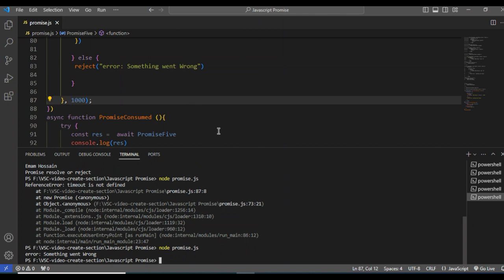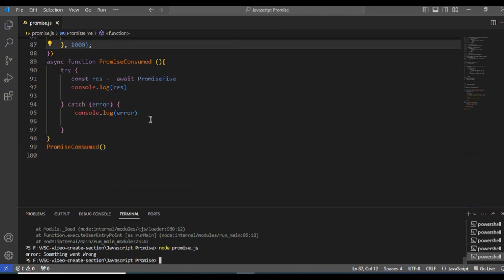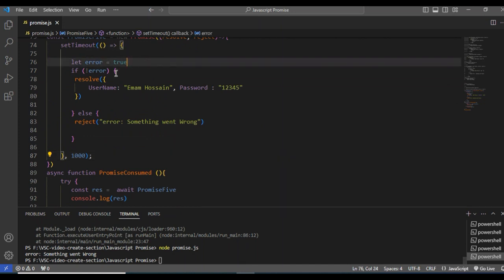It means something went wrong. Our promise is already consumed in the catch statement, right? We declare a variable, and our error will be true. If the error is not true, then it will be resolved. Otherwise, it will be rejected.